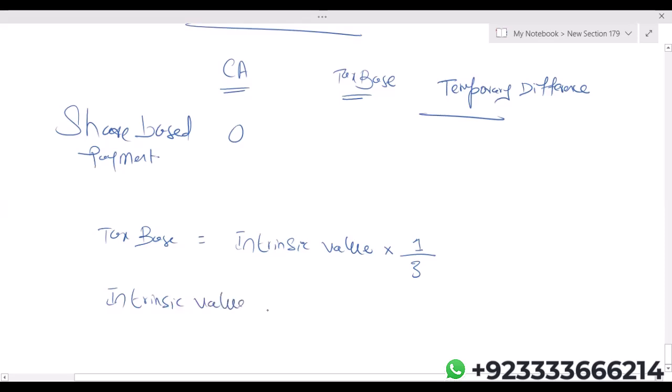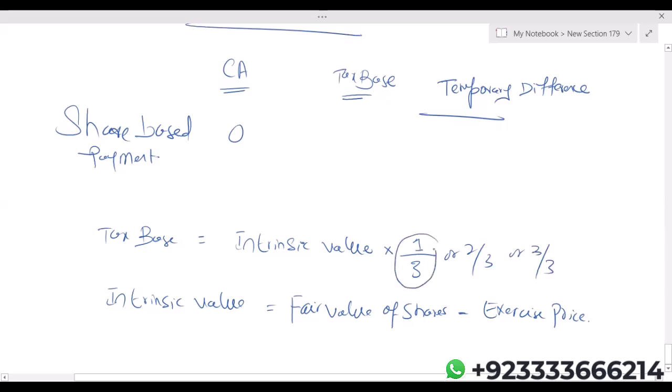Intrinsic value is equal to fair value of shares minus exercise price. Here it could be 2 by 3. It depends. If I'm solving the question and just 1 year has passed, then 1 upon 3. If 2 years have passed, then at the end of the second year, 2 upon 3. If 3 years have passed, then 3 by 3. Intrinsic value is fair value of shares minus exercise price.